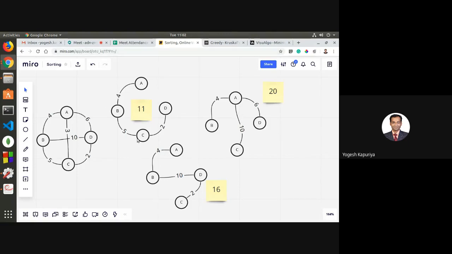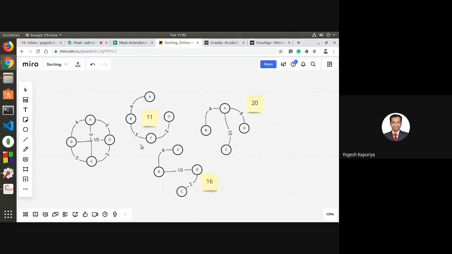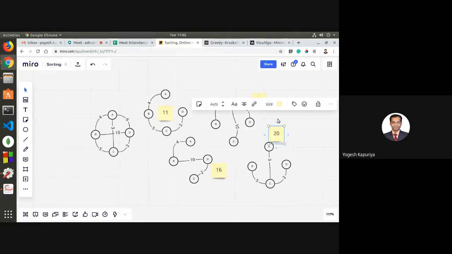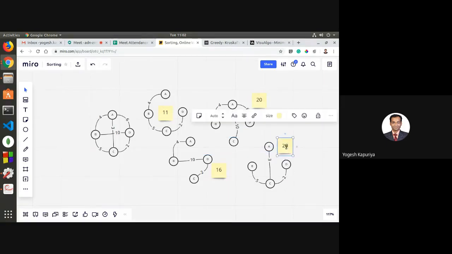But this is minimum with respect to these three only, because this graph does have more spanning trees as well. If you look at this graph, we have more spanning trees. There are many actually, due to the nature of the graph. Now if you look at this, what is the total weight of this spanning tree? It's 5 plus 3, 8 plus 2, 10.